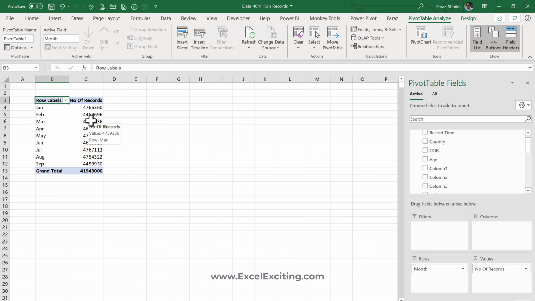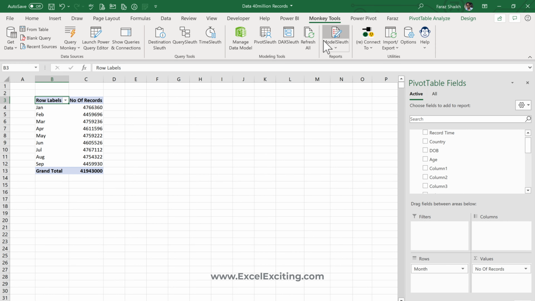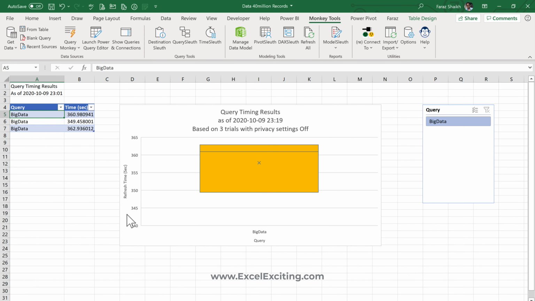If you ask me how do you know, Faraz, that this record got loaded in 6 minutes? Well, I have a proof for that, and I'm using this great tool, Monkey Tool, which is created by Ken Puls, the Excel guru, and this is an amazing tool for modelers. Now this helps to understand how your data model in Excel and Power BI is working. It gives you some amazing reports.